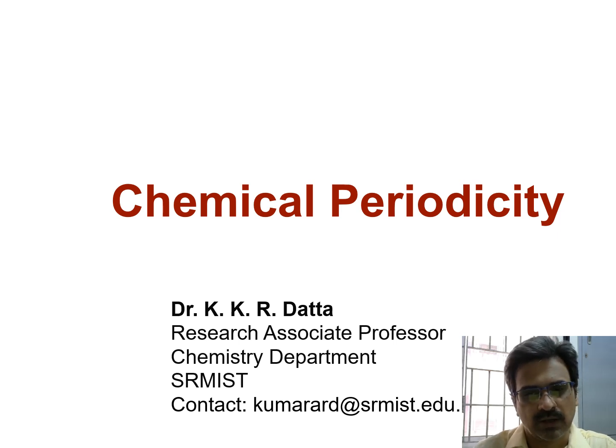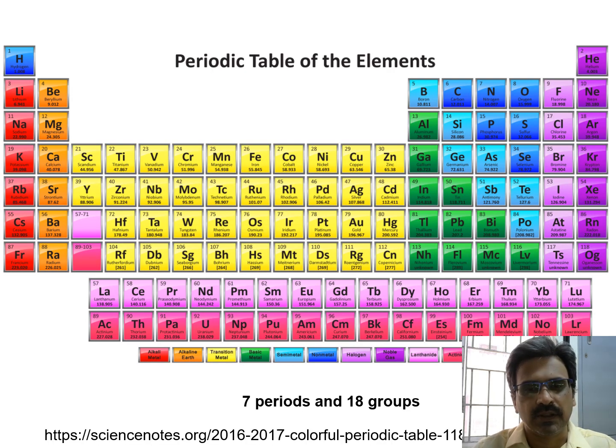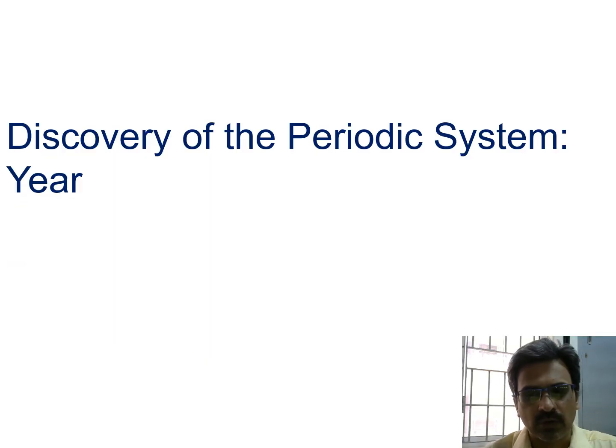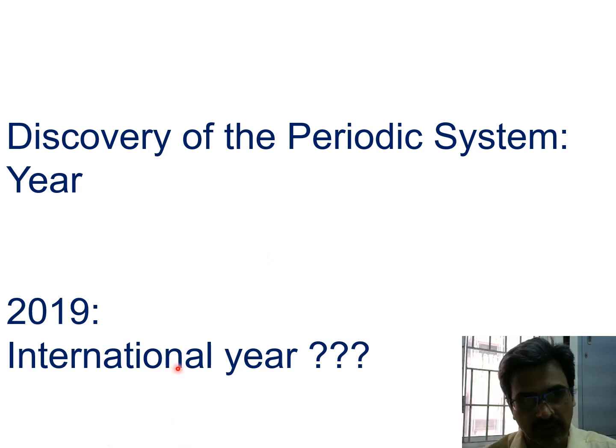Let's discuss today chemical periodicity, the periodic table of elements, where we have 7 periods and 18 groups. What is so special about the periodic table, when was the periodic table system discovered, in which year, and what is so special about the 2019 International Year?